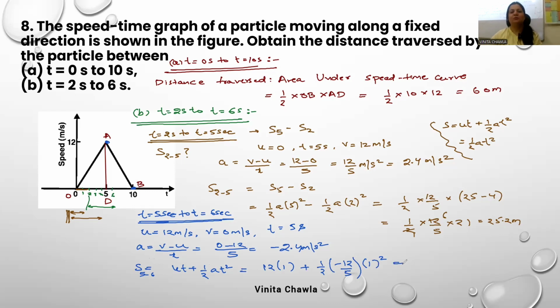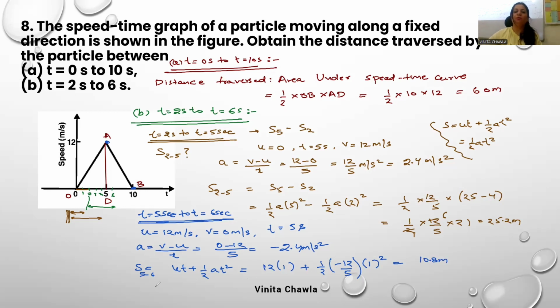Now solve this and get the value of displacement. It's 10.8 meter.